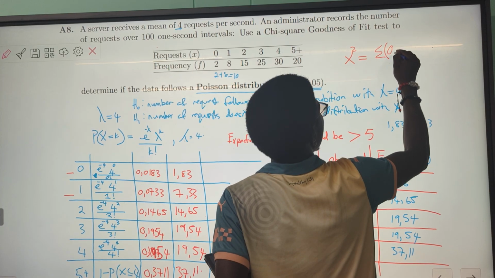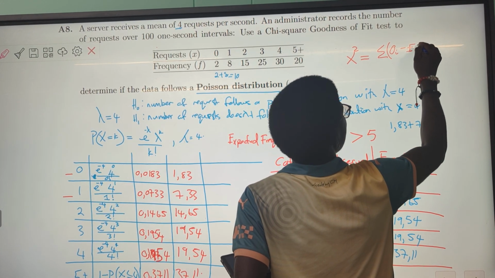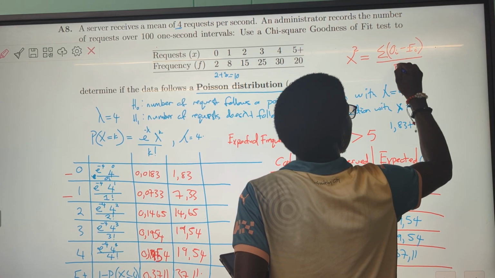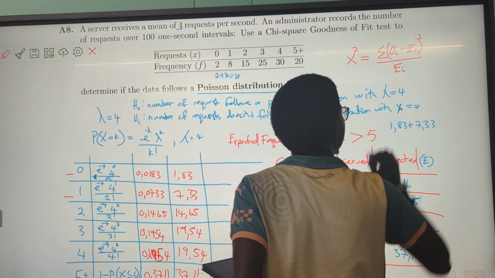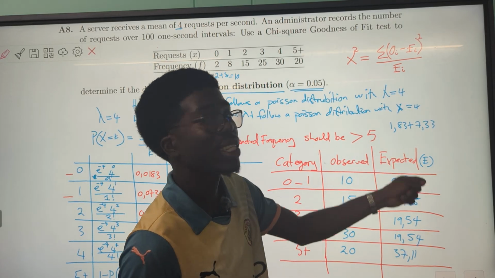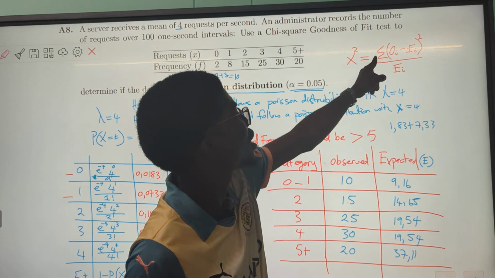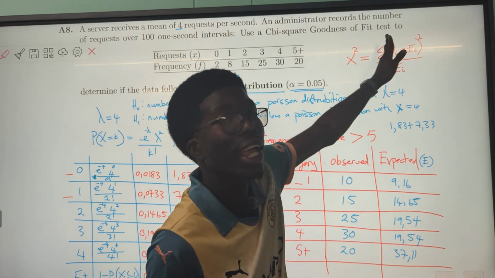Of observed minus expected over expected, squared. Saka pa table yedu tada kuedzera the column ye chi-square.